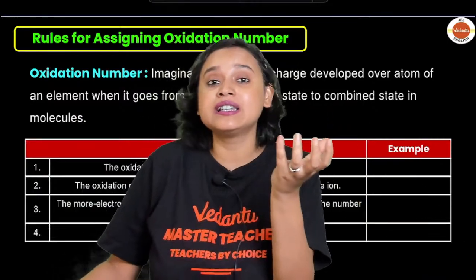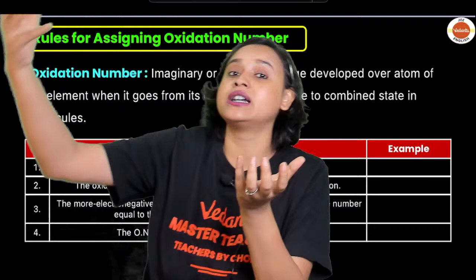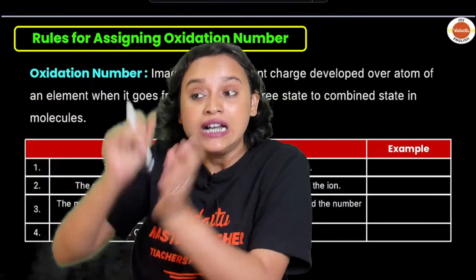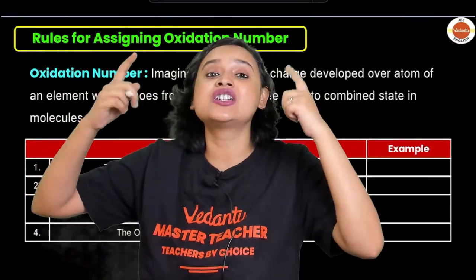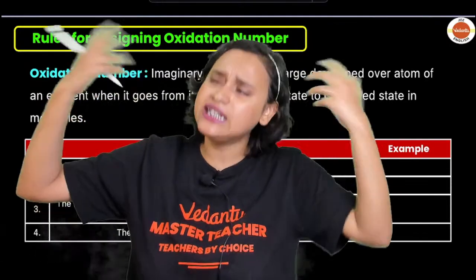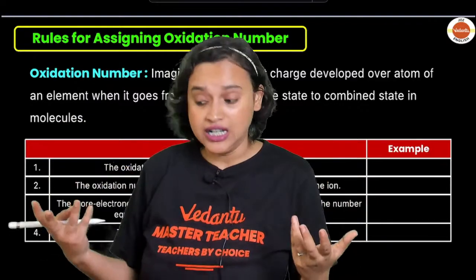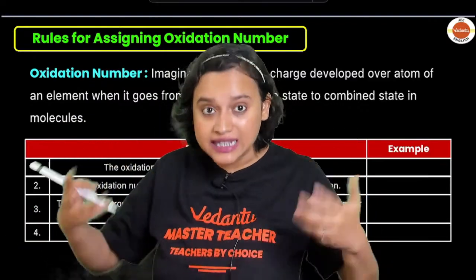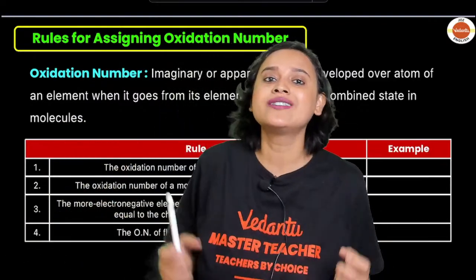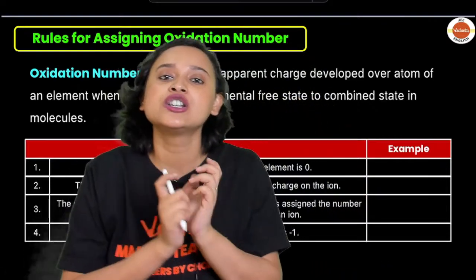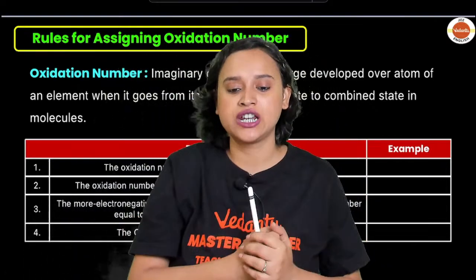When it combines with some other element and forms a compound, it acquires either an imaginary charge, which is for our convenience, or an apparent charge. That is your oxidation number.